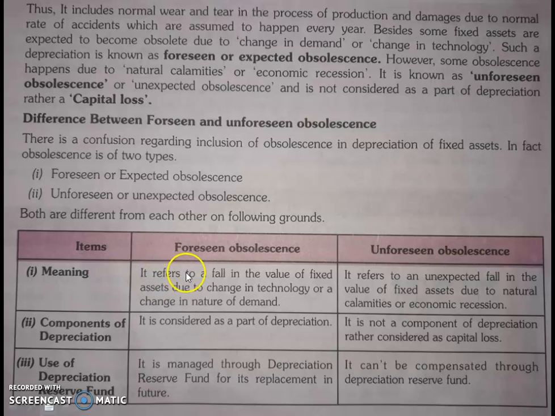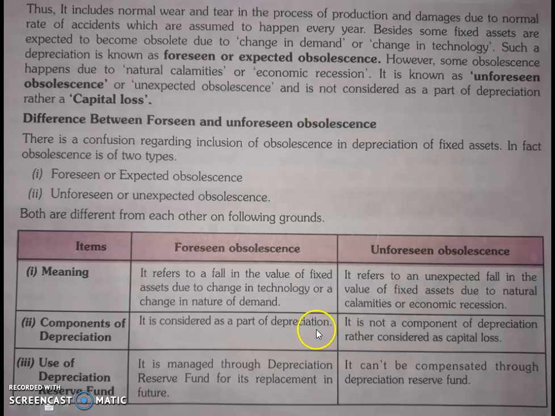Meaning: it refers to fall in the value of fixed asset due to change in technology or change in nature of demand. Unforeseen obsolescence refers to an unexpected fall in value of fixed asset due to natural calamities or economic recession. Components: it is considered as a part of depreciation.